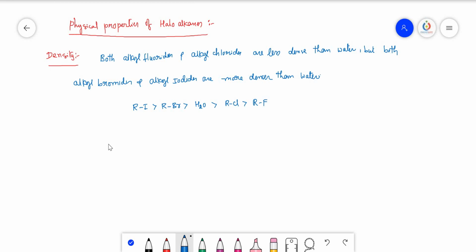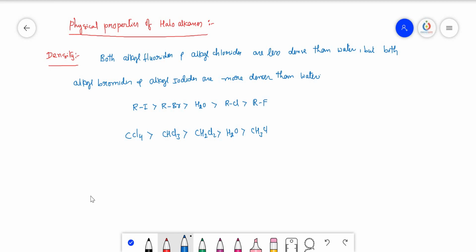So I will take here, for example, within the same molecule, CCl4, whose density is more than CHCl3, whose density is more than CH2Cl2, whose density is more than water, but water density is more than the monohalogen compounds. Here we have taken only monohalogen compounds. So both the monochlorides and monofluorides have density less than water.